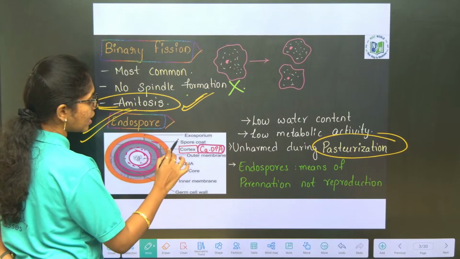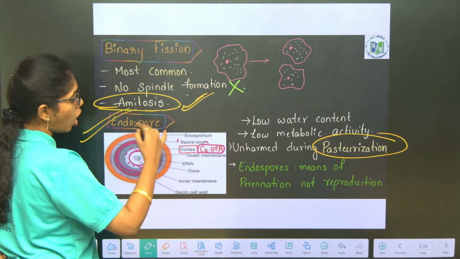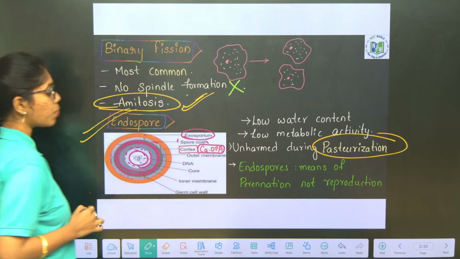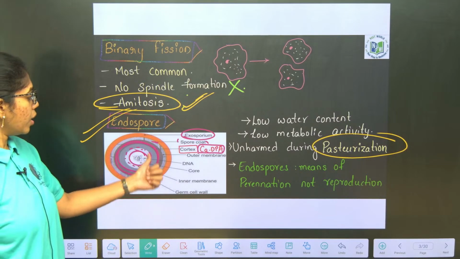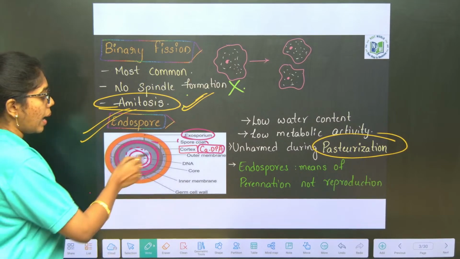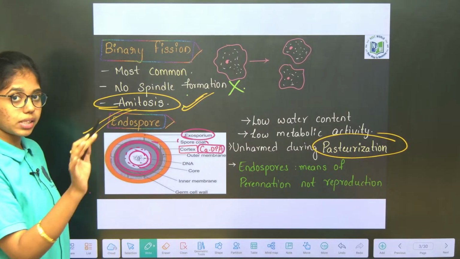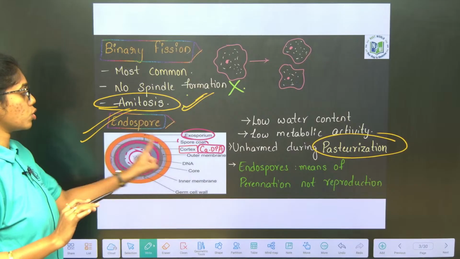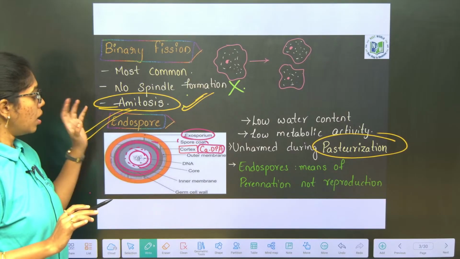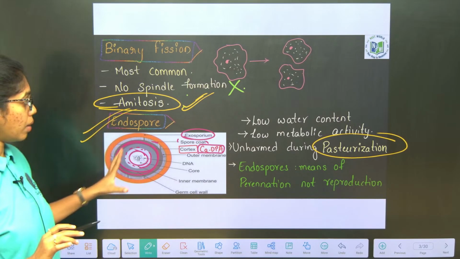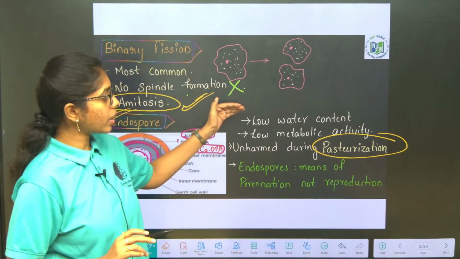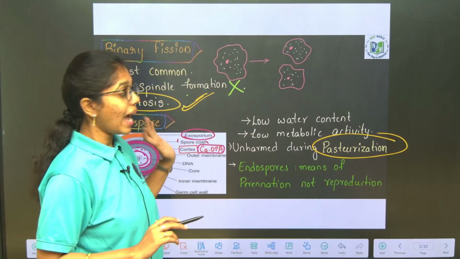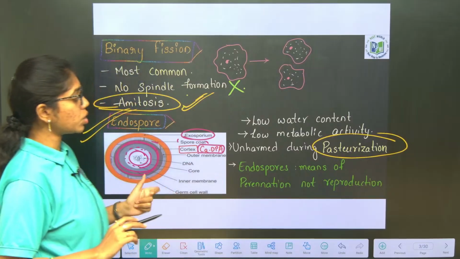Above the cortex layer the spore coat is present. Above all, the exosporium is present. So DNA, core, outer membrane, above which the cortex is present. The cortex is made up of calcium dipicolinic acid, then the spore coat and exosporium. This is the endospore that we have observed. It has low water content, low metabolic activity, and is unharmed during pasteurization.